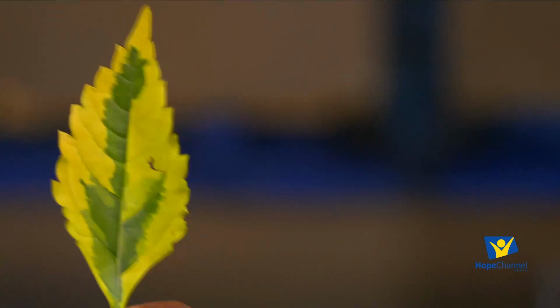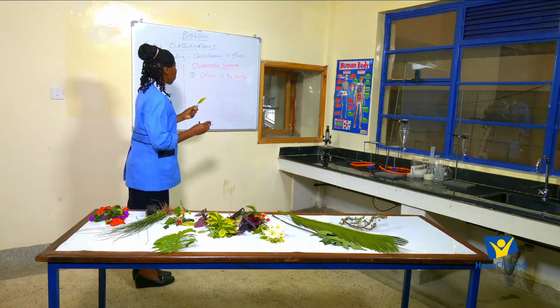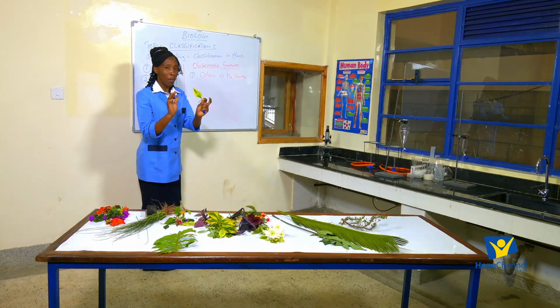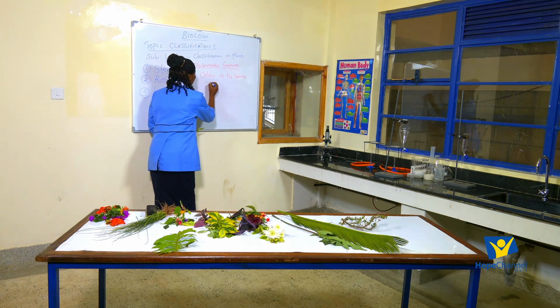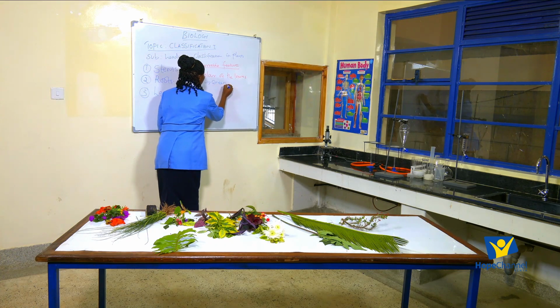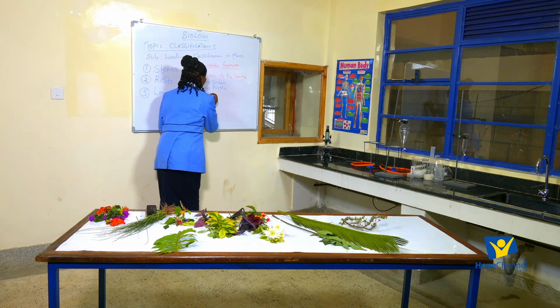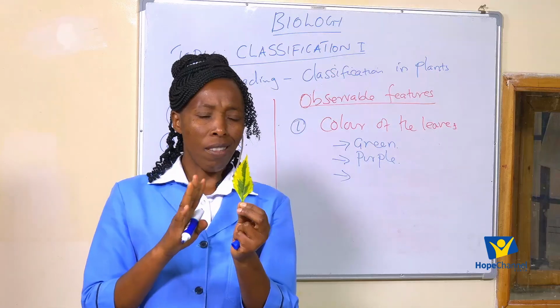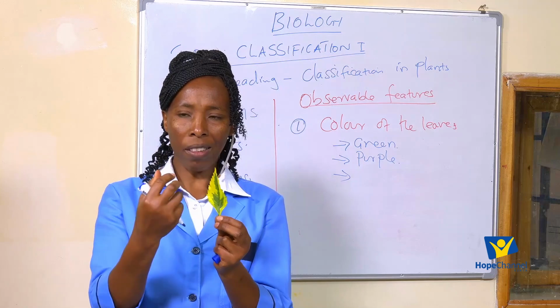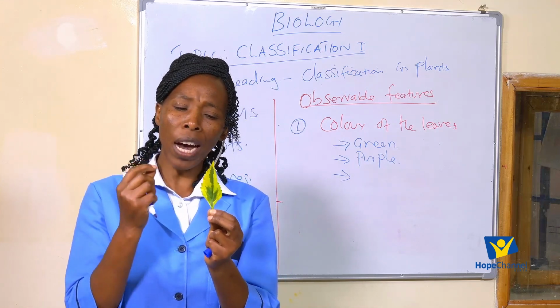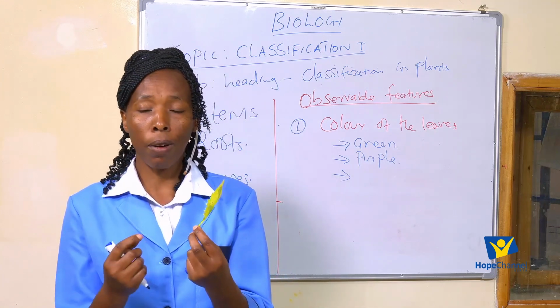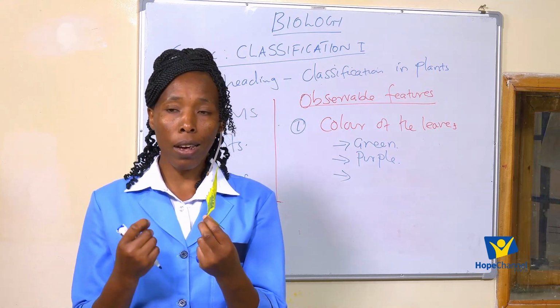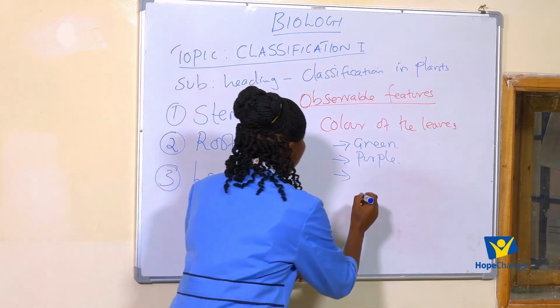So in this case, from the leaves I have, I could say I have the ones that are green. I have the leaves that were purple. I have a leaf that has more than one color. There is green, there are some patches of yellow. Now, that type of leaf, we say is a variegated leaf.